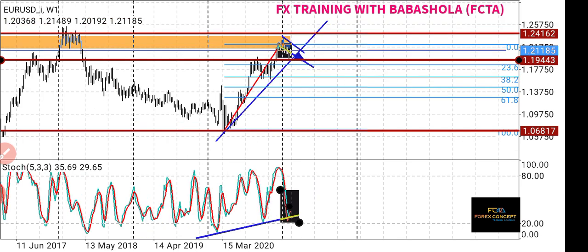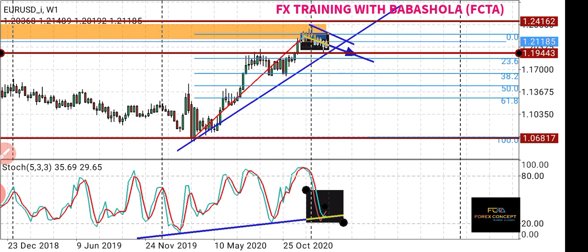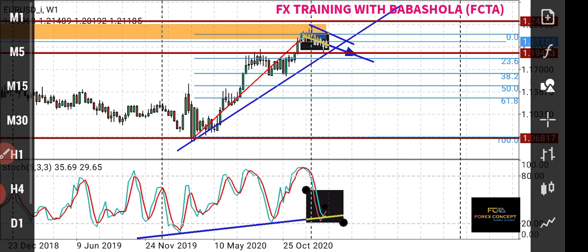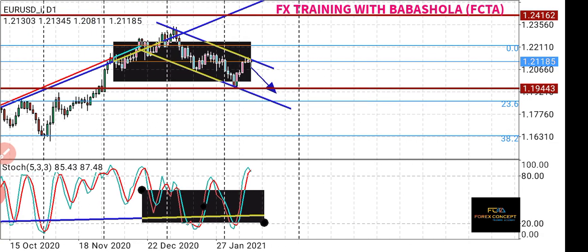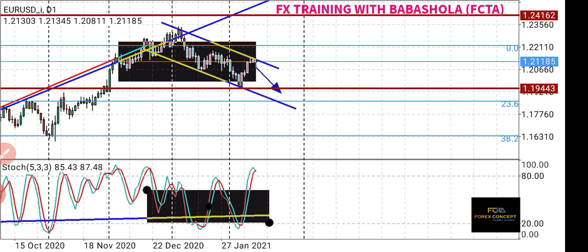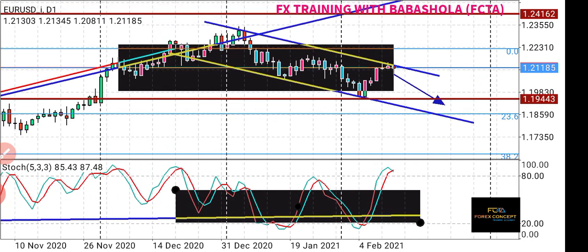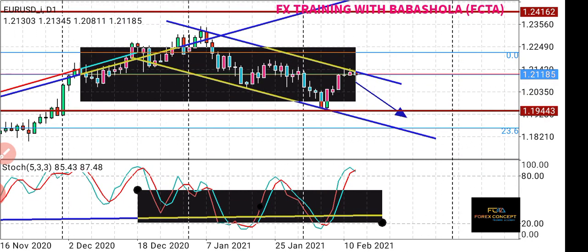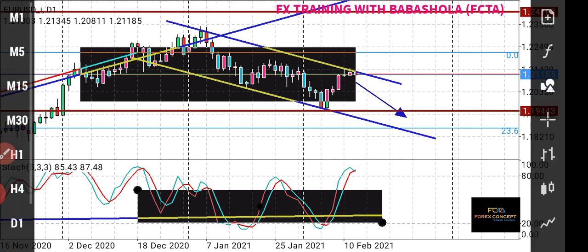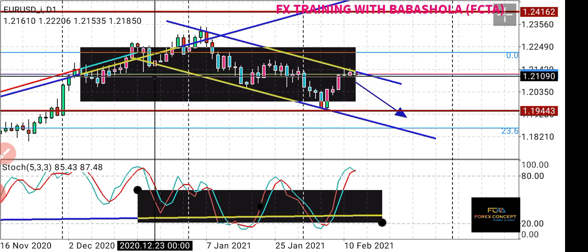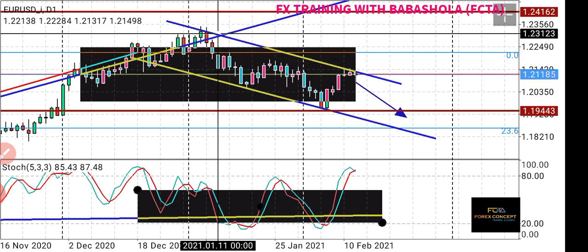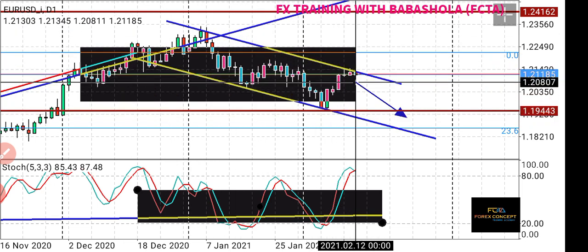However, let's make sure we look at a lower time frame to see if we can predict a short-term trade. So I'll go to the daily analysis now. On the daily analysis, we can see where I squared in black a downtrend channel in which price has hit the upper trend line of the descending channel.